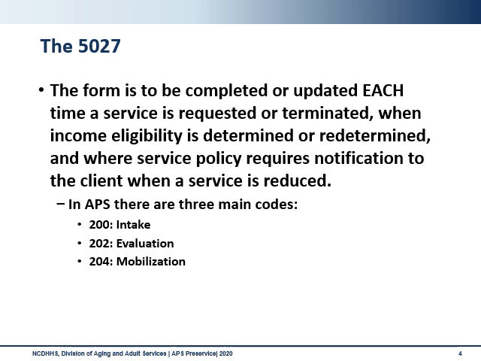The first code is for intake of an Adult Protective Services report, Code 200, which does not require a client identification number. The next code is for the evaluation phase of Adult Protective Services, which is Code 202, which does require a client identification number. And the last code is Planning and Mobilization, Code 204, also requiring a client identification number.